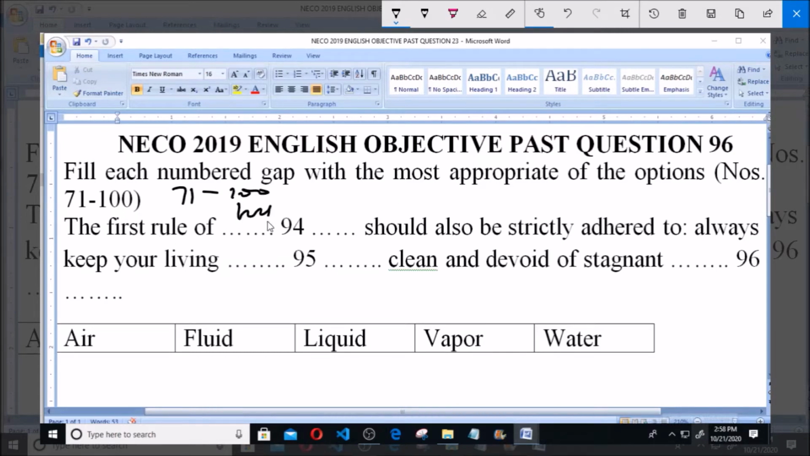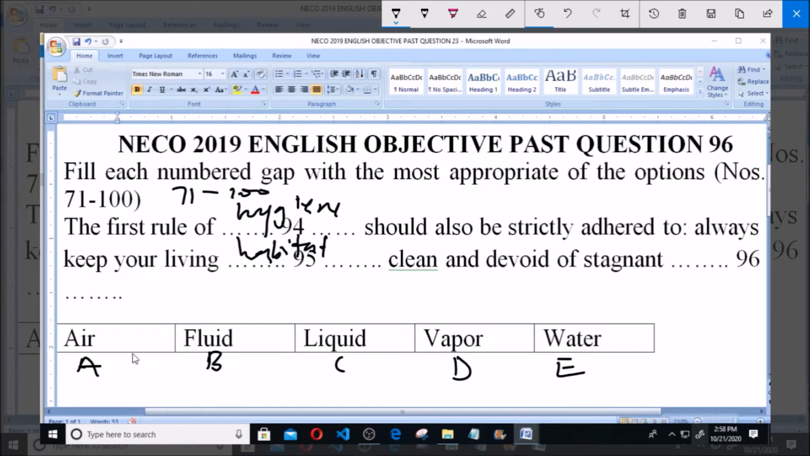We say the first rule of hygiene should be strictly adhered to. Always keep your living habitat clean and devoid of stagnant dash. Option A says air, B says fluid, C says liquid, D says vapor, E says water.